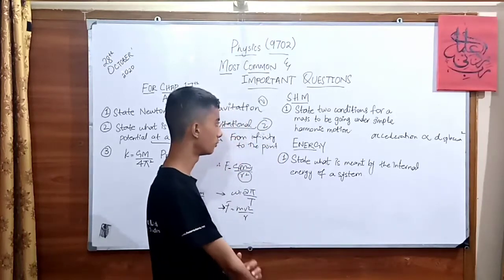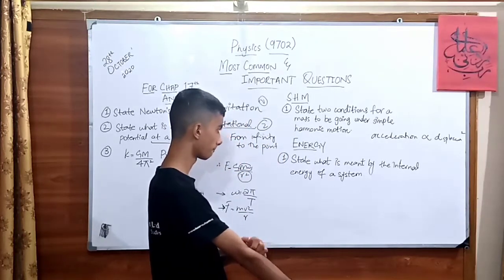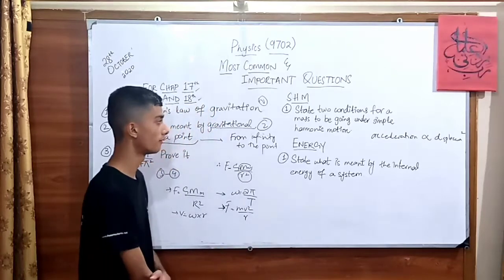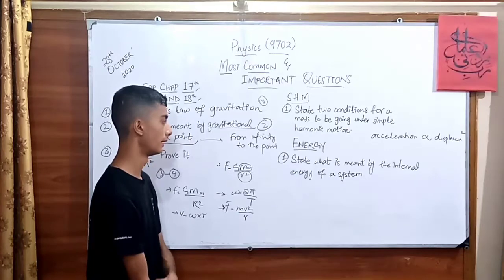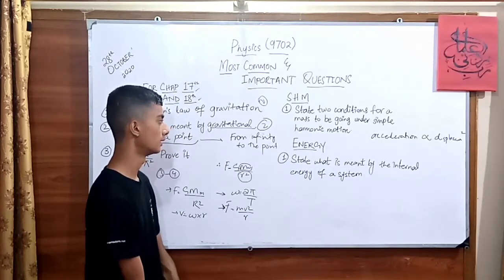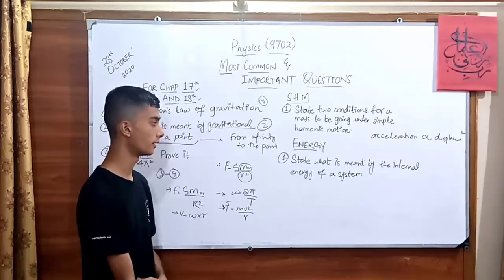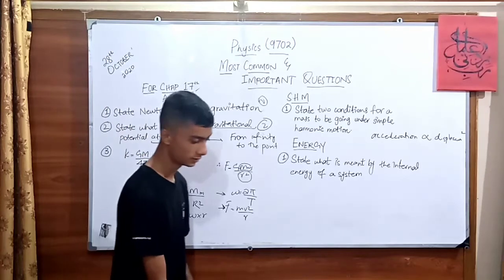If I find further things, I will discuss them in my next video. Regarding the energy topic, we have a question: state what is meant by the internal energy of a system. You will write that it is basically the sum of the kinetic and potential energy of a system.